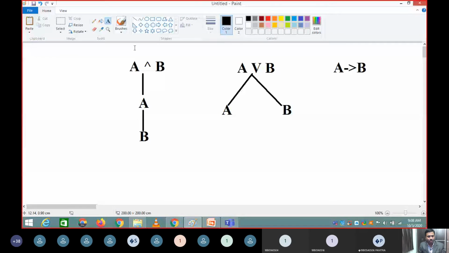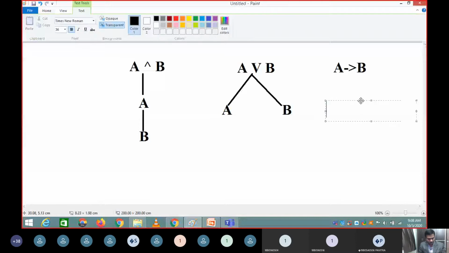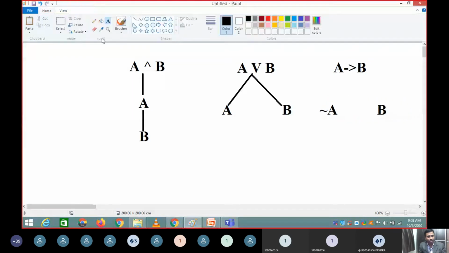So obviously, how do you represent it? A implies B is a negation of A or B, and so obviously this can be drawn like this. See here, you can have a connection like this. You can have a connection like this.